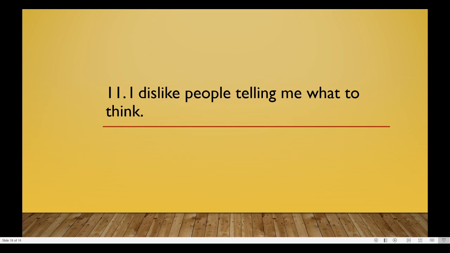I dislike people telling me what to do. Here also there are two verbs. The two verbs are dislike and telling. Dislike is the first form of the verb dislike. It will become dislikes when the subject is he and in the past tense it will become disliked. So it is finite. Telling is an ing form and ing forms we have learned are non-finites. So it is the non-finite.